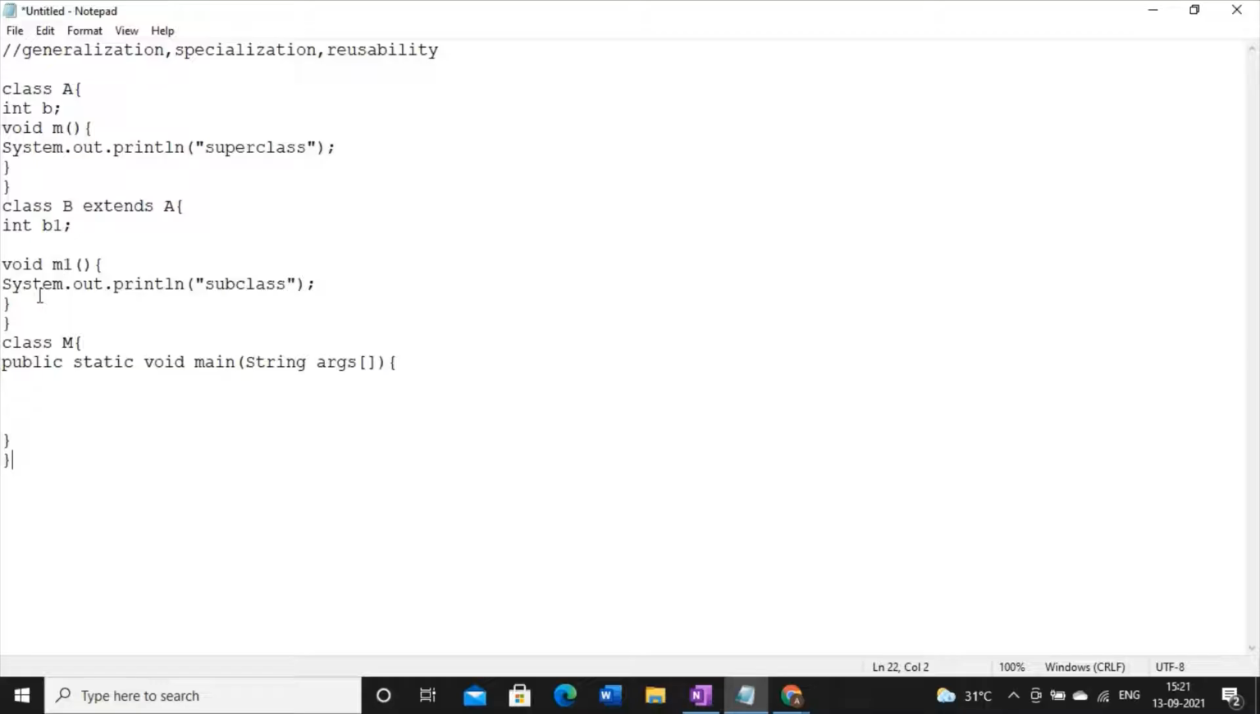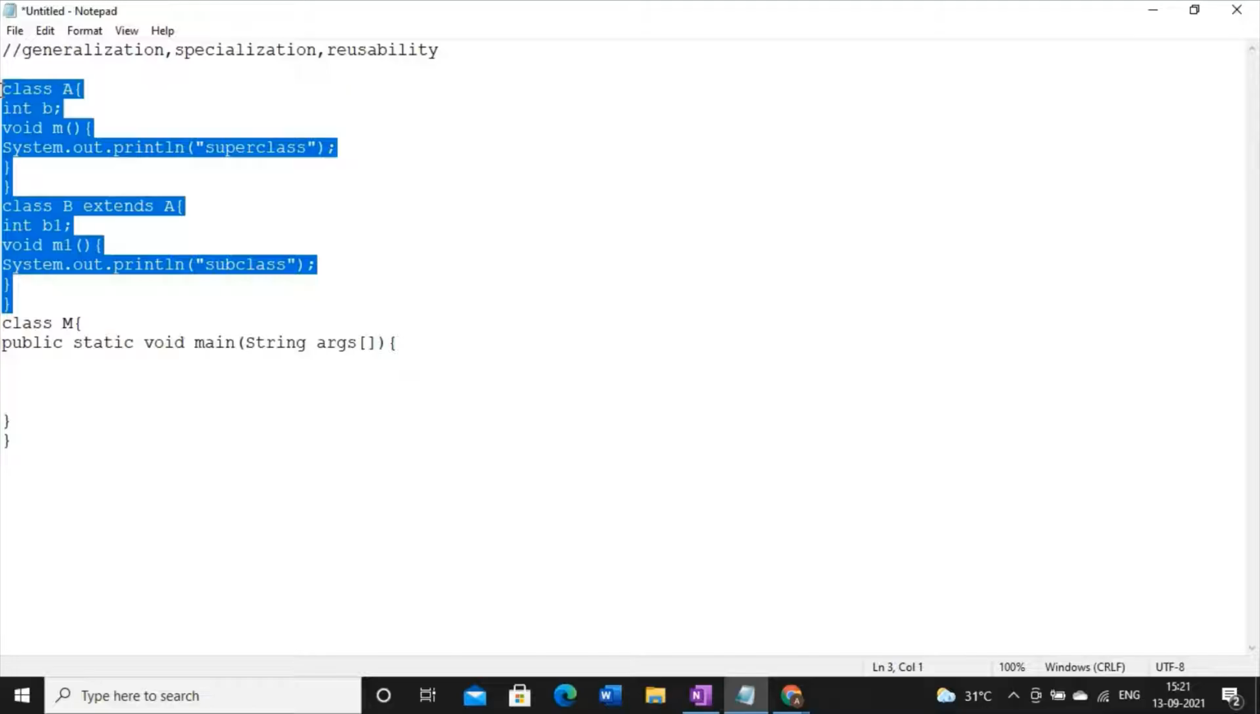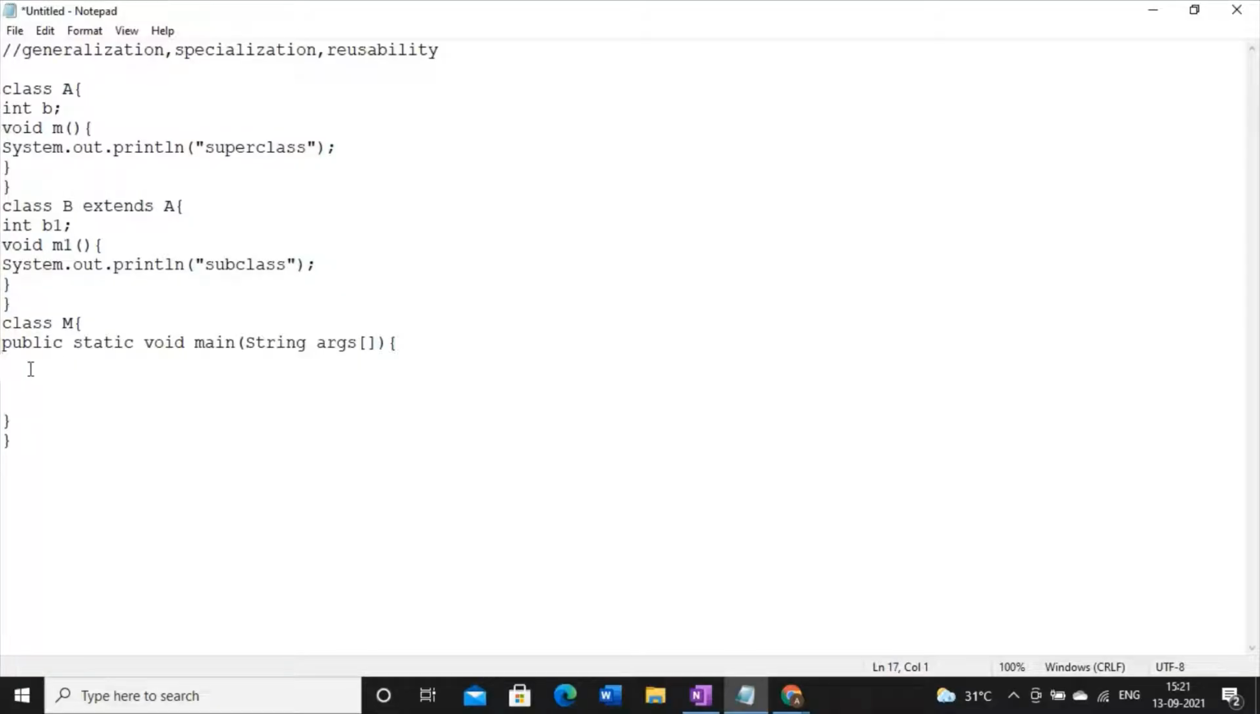So this is the main class. Now the first question that comes to our mind is that in whichever programs we have done so far, there was only one class, the main class. But here we have two classes. And we know that here we have to create an object of some class. So the first question is, object of which class should I create?